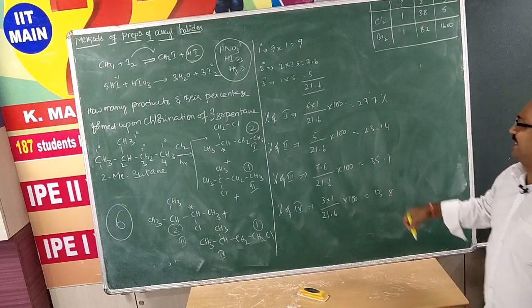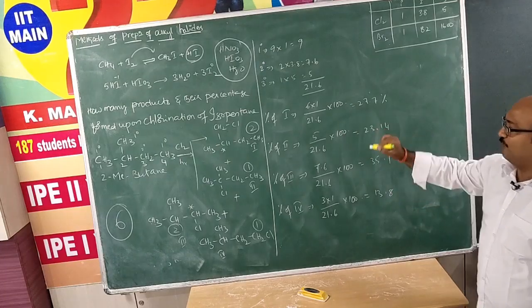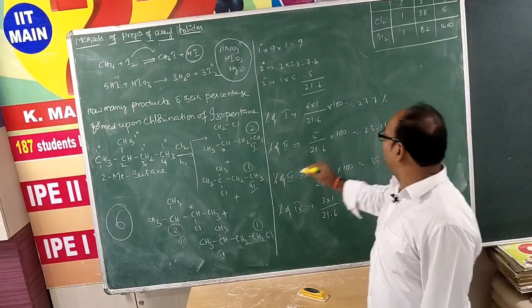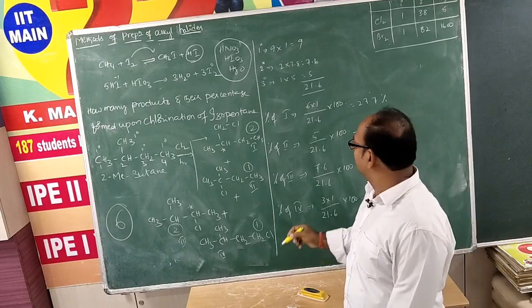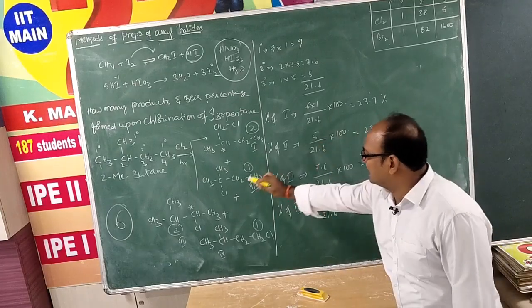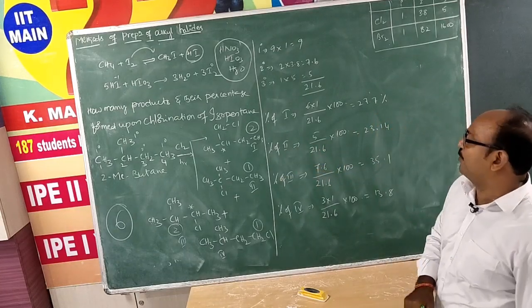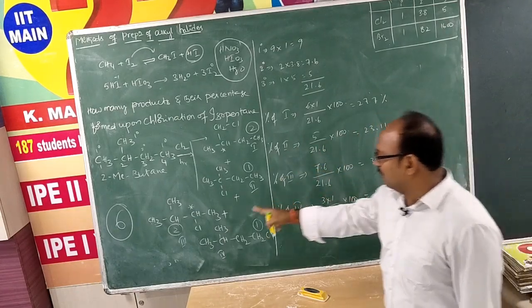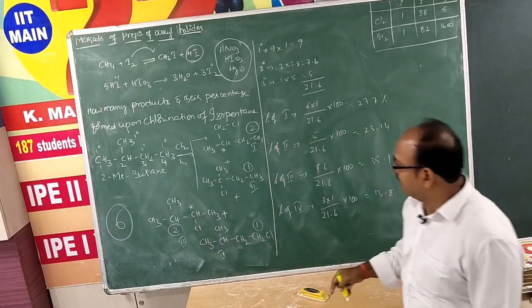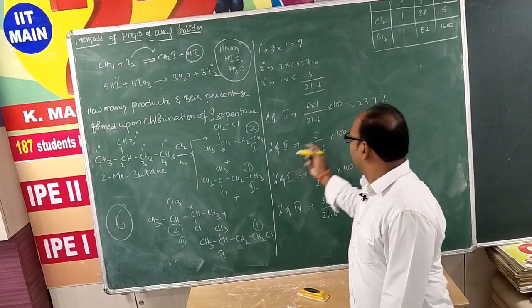So if you observe their percentages, percentage of 1 means 1 chloro 2 methyl butane is 27.7%, and 2 is which is obtained from secondary. First one is from primary, second one is from secondary, which is 23.14%, and third one is from secondary again. Sorry, second one is tertiary.